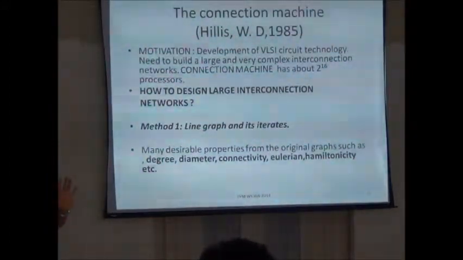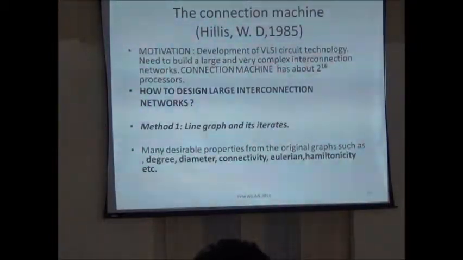There are 3 standard methods. One is using line graph and its iterates. I repeat, why the choice of line graph? Because if you take a regular graph, the line graph is also regular. So regularity is preserved by the line graph operator, and interconnection network people need networks having a regular structure. Regular means every vertex has the same number of edges incident on it.